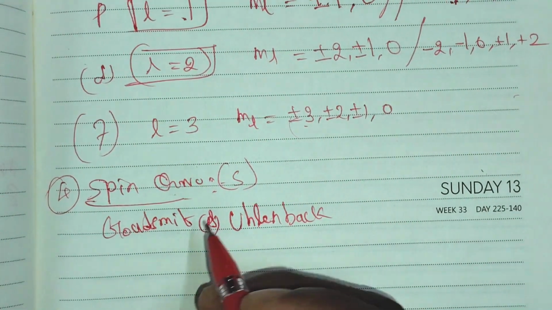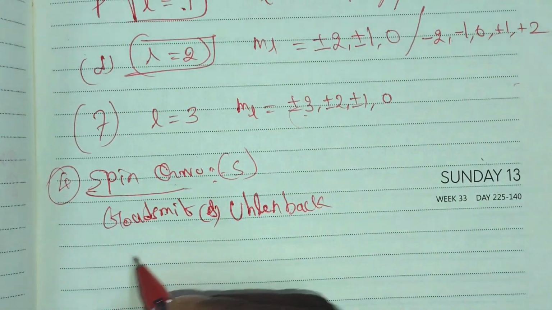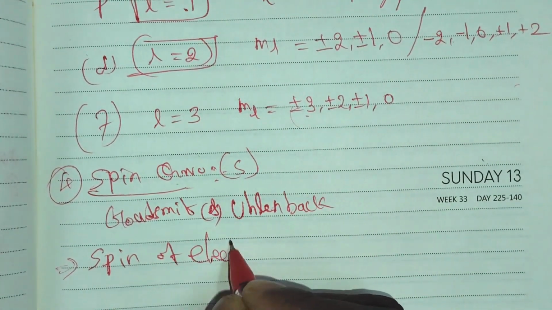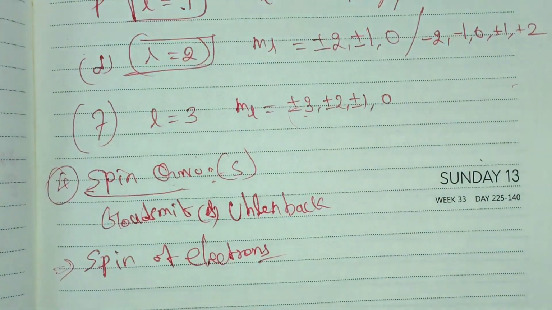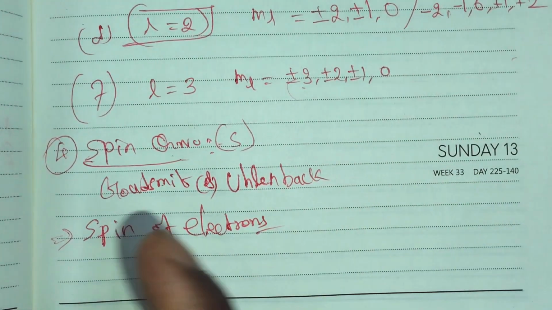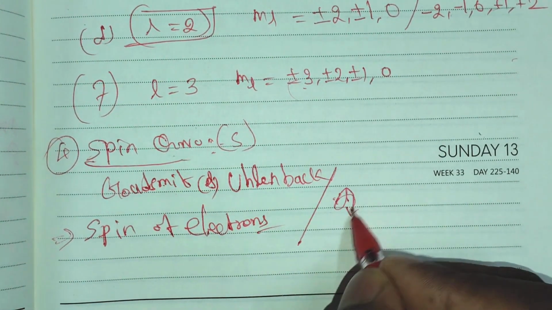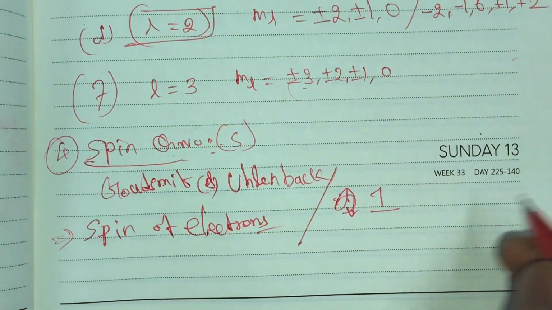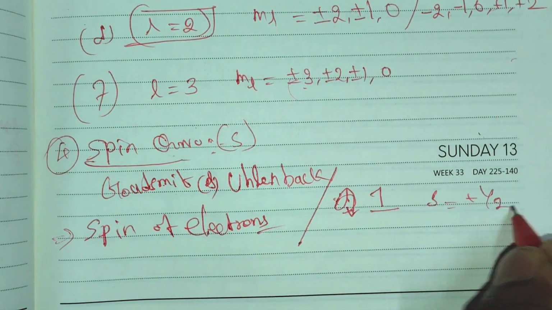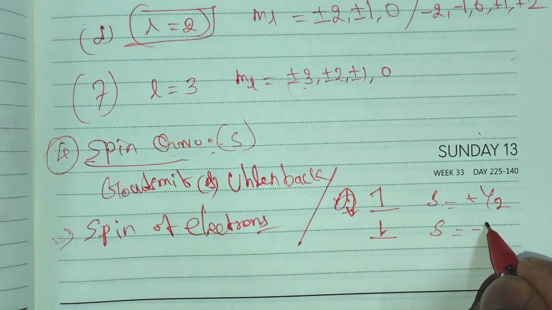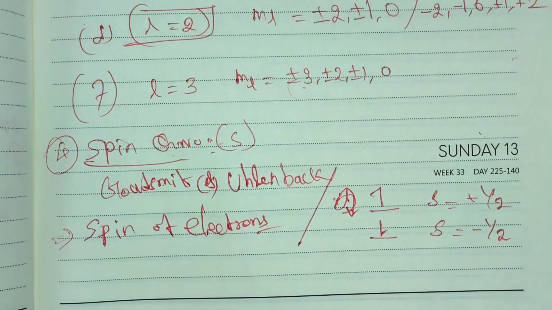So this quantum number is described by the spin of the electron. In general, if the electron has a clockwise direction, the spin is plus 1 by 2. Suppose the electron is in the anti-clockwise direction, then the spin is equal to minus 1 by 2. So the electron has either a clockwise or an anti-clockwise direction.